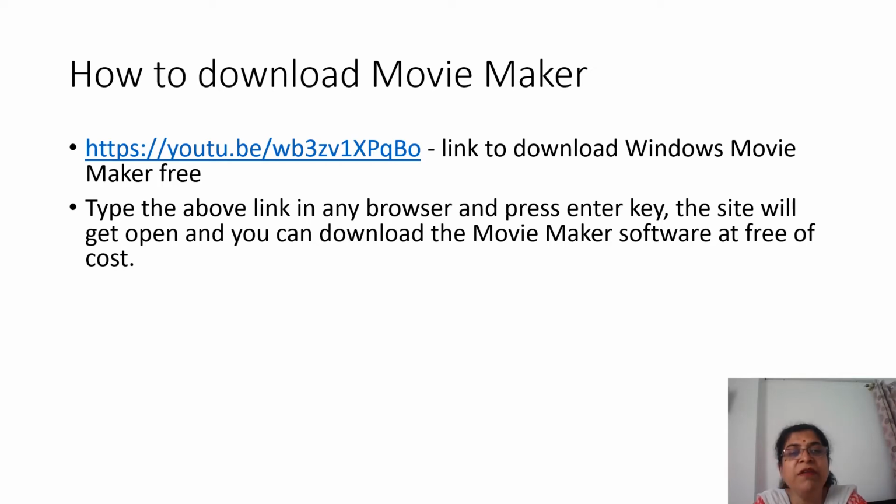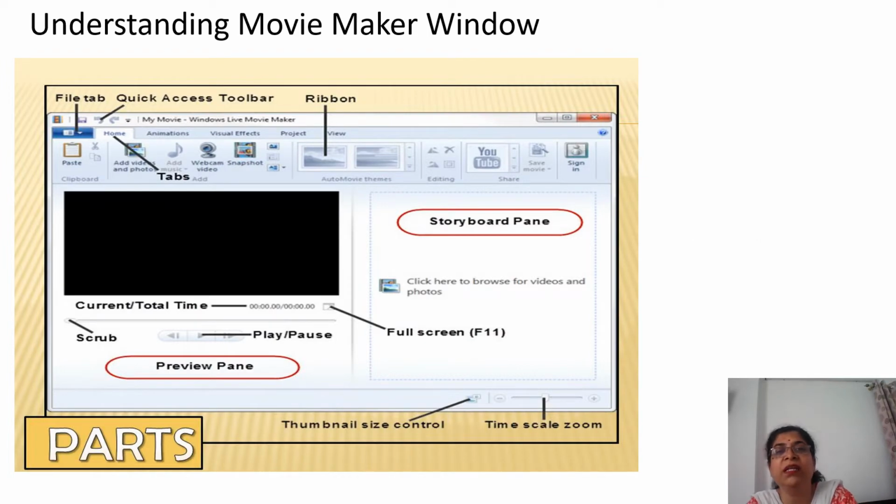Understood? Now, whenever we open the first screen of Movie Maker, the screen will look like this. It has a file tab, a quick access toolbar and the usual ribbon. The ribbon has tabs, groups and other commands also. But here, see, it shows the current totals.